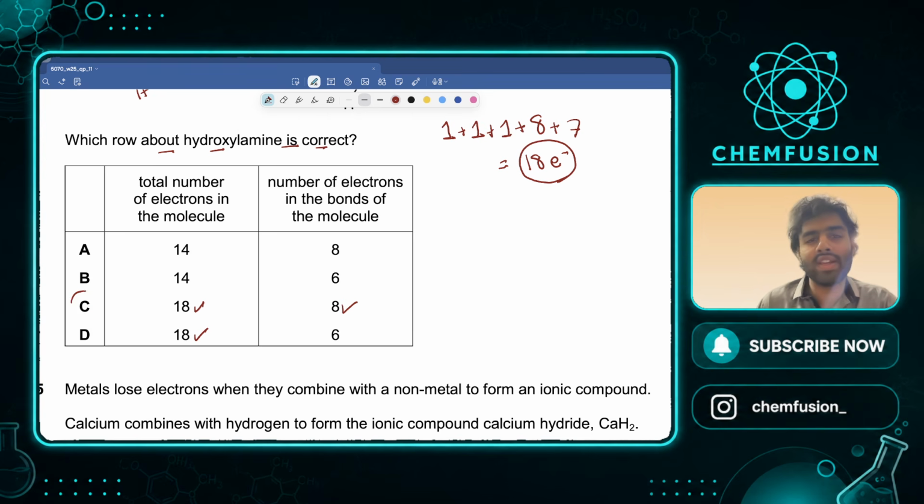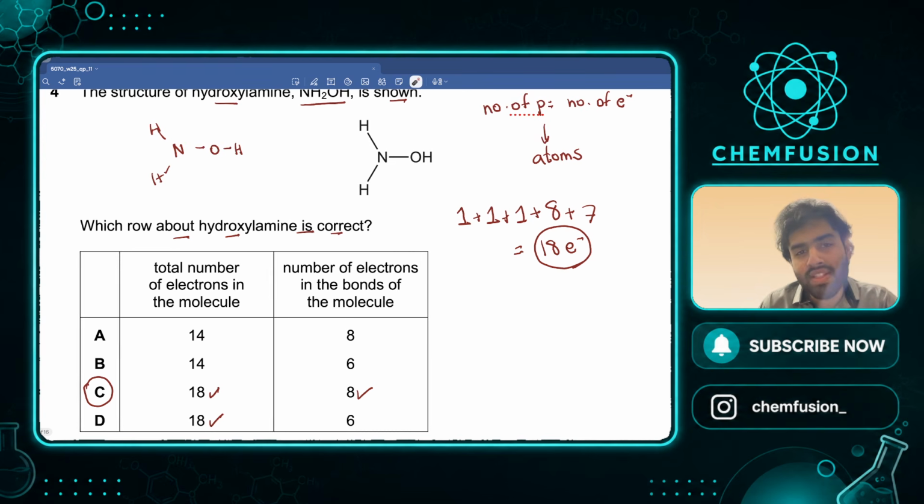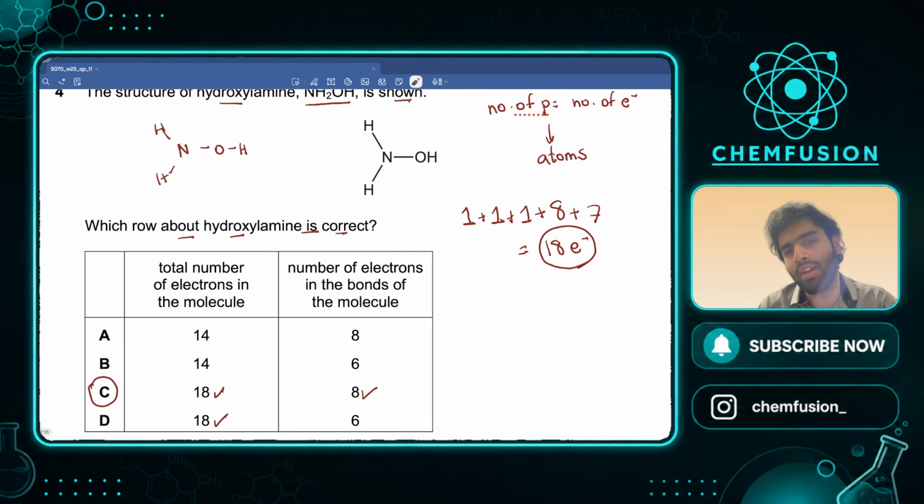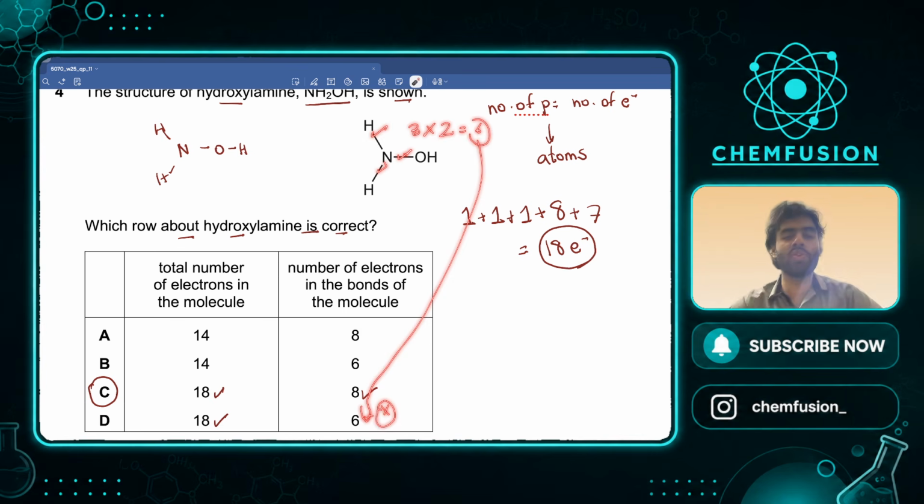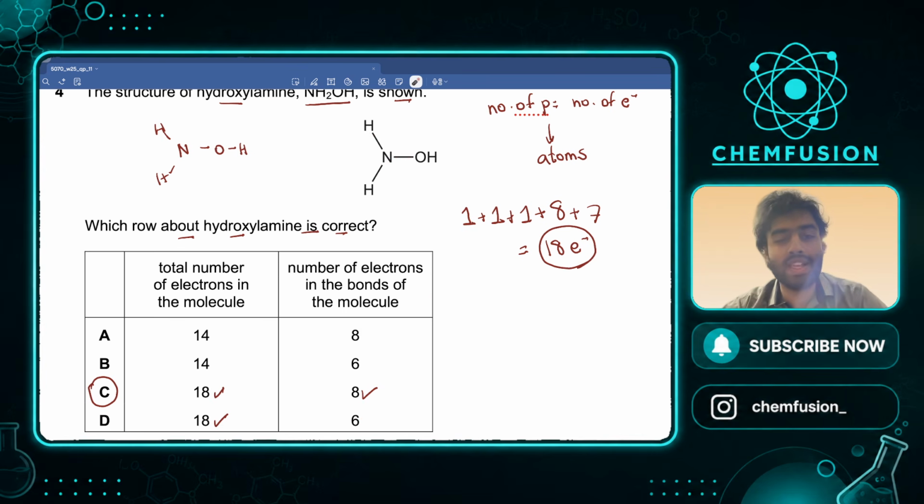This was the trick. If you had missed this bond, if you had said, okay, we only have 1, 2, 3 bonds, you would have multiplied 3 by 2 and given the answer to be 6, which would have been wrong in this case. So this was a small trick involved in this question that the examiner expected you to identify. Hydrogen has only 1 proton. Hydrogen does have 1 proton, yeah.